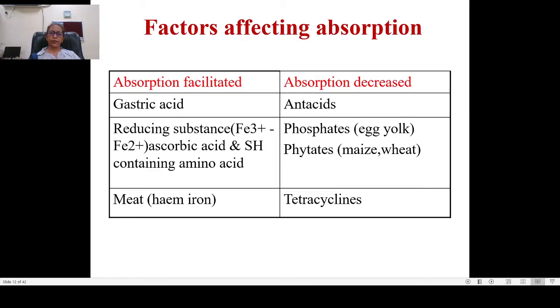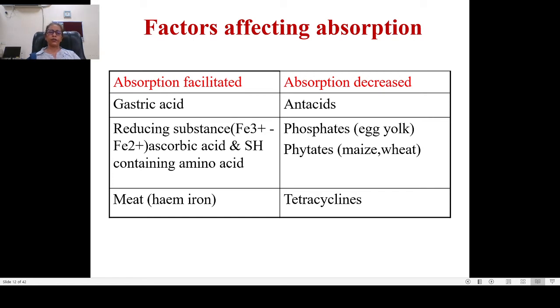Now, what are the factors which affect the absorption of iron? You take iron, if it is not properly absorbed, you will develop anemia, iron deficiency anemia. So, the absorption is mainly facilitated by gastric acid. In the stomach, there is an acidic pH which helps in better absorption of iron, because it causes reduction of the iron. Now the reducing substances which convert ferric to ferrous form, like ascorbic acid and sulfhydryl containing amino acids, all help facilitate absorption of iron.